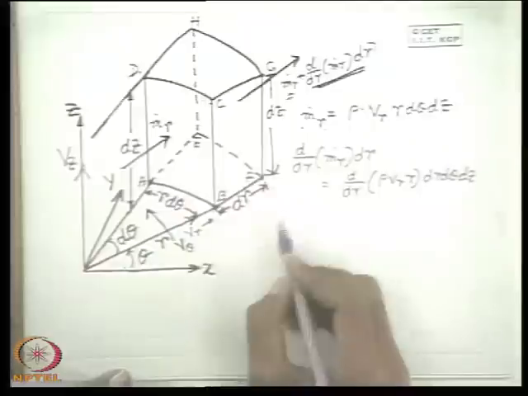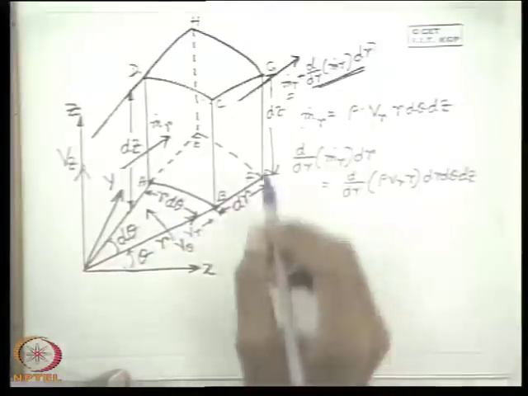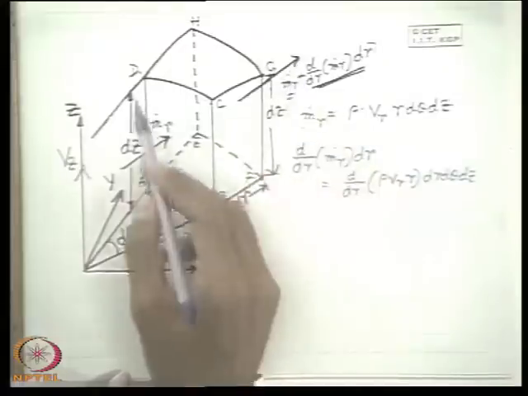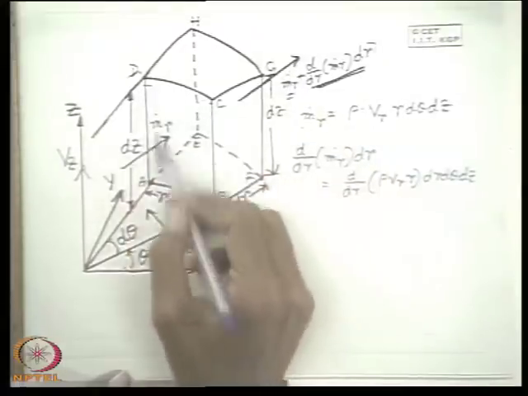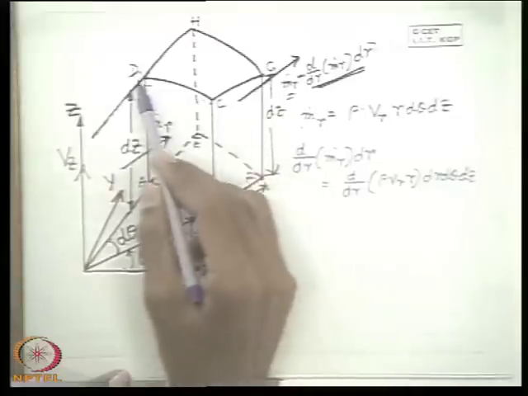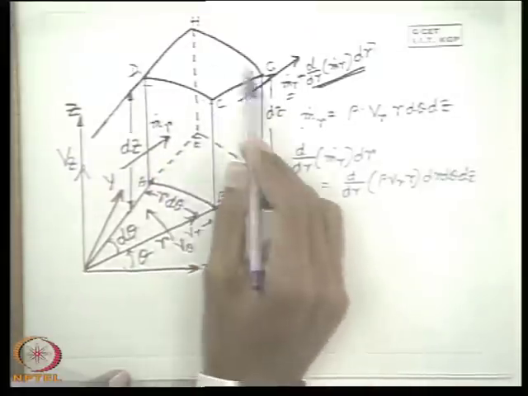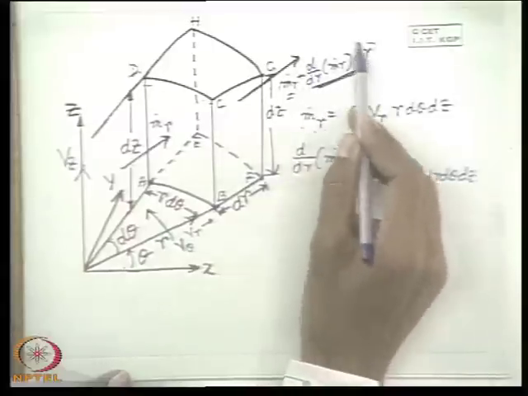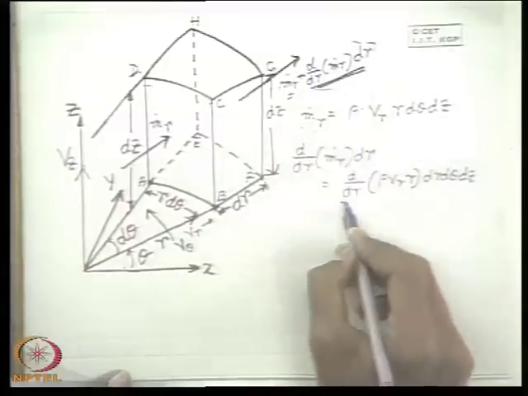So the net mass efflux from the control volume across the r planes is this quantity.